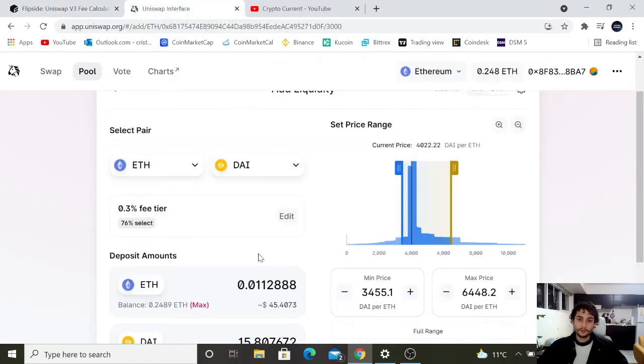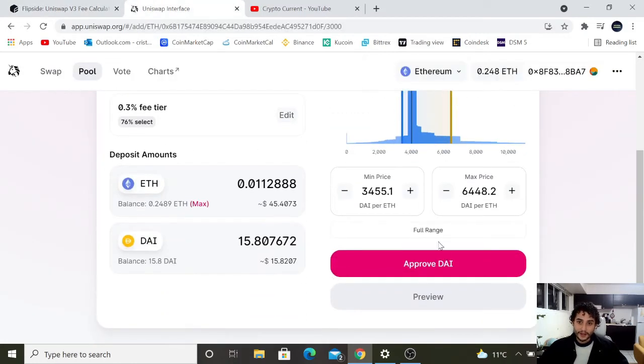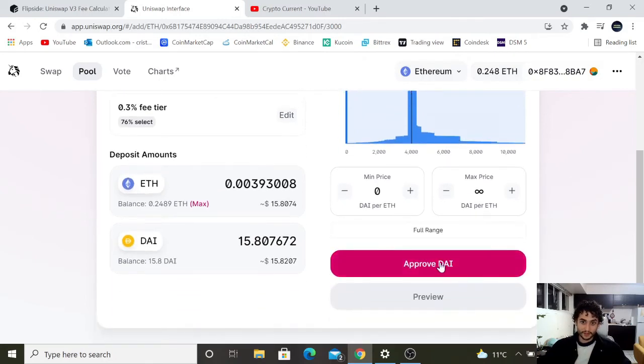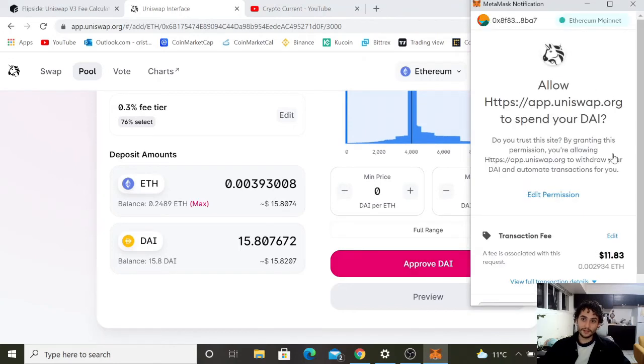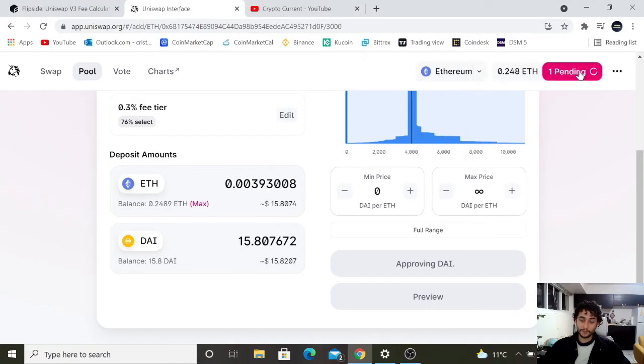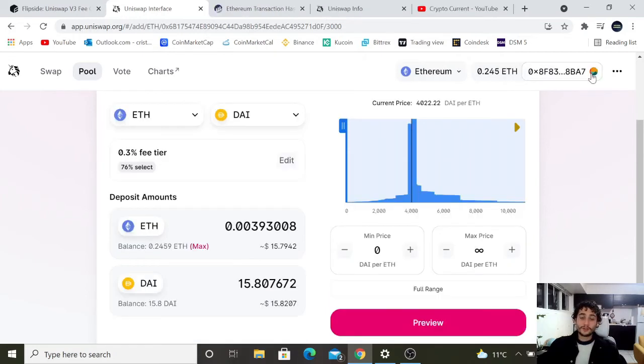So let's go back here to Uniswap, and let's just switch this back to what it was. There we go. So this is the full range, meaning whatever price it is, I'll do swapping for people. So we can go ahead and click approve, and then it'll ask you, hey, do you want to do this? Are you sure? You go ahead and click yes, and that should go through in a second, and I'll get back to you once it does.